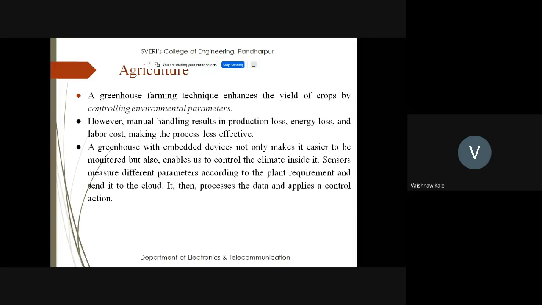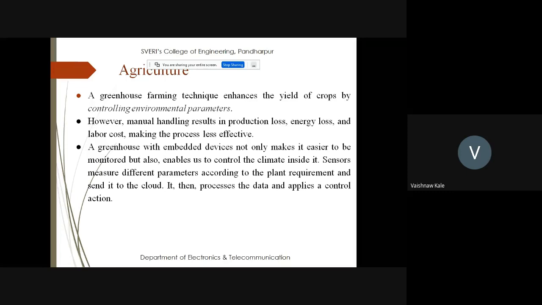Now, as I have discussed, agriculture farming technique enhances the yield of the crops. So you'll be having different sensors that are placed on the plant. It will give you how much moisture the plant requires, what kind of water level is required, and what kind of fertilizers can be used. All this information can be captured, and then it is given to the smart device from where it can control all the parameters. So whatever is required for the plant can be easily calculated and then controlled.